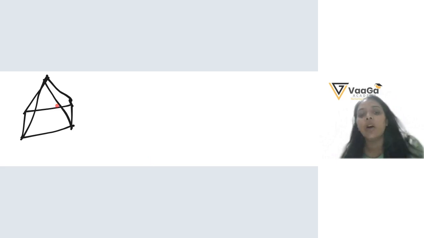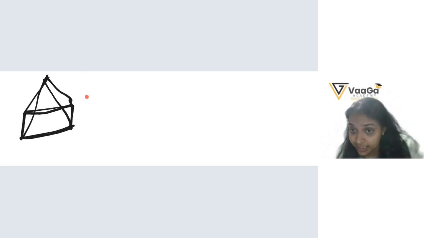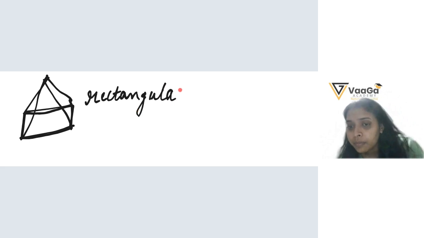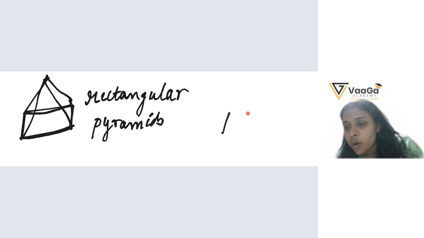I'm just asking. Okay, tell me which kind of pyramid is this? What shape do I have in the bottom? 1, 2, 3, 4. Is it a square or a rectangle? It's a rectangle. So this means this is a rectangular pyramid? Yes. And see, this is a square. And when I join this, which kind of pyramid is this? Square pyramid?